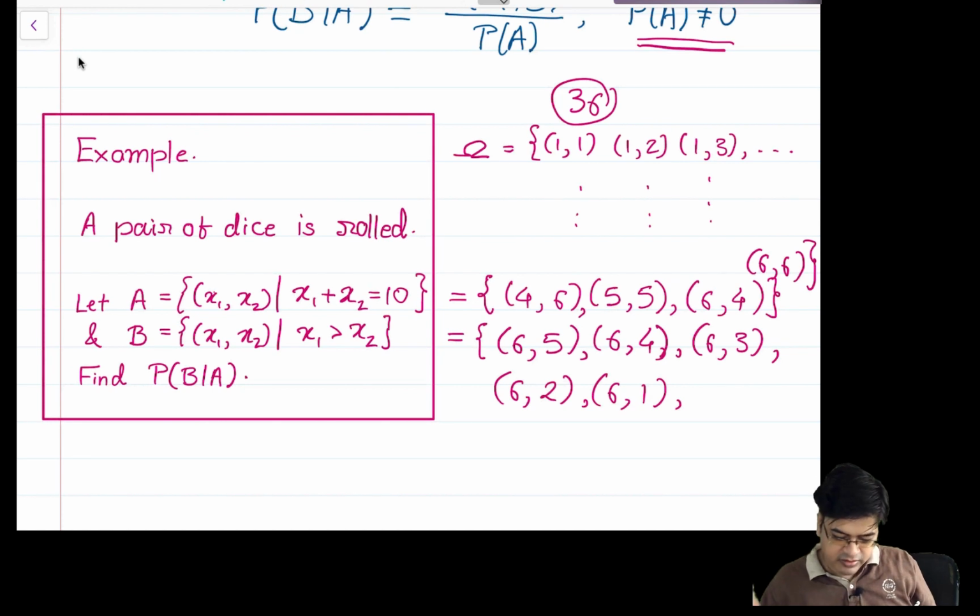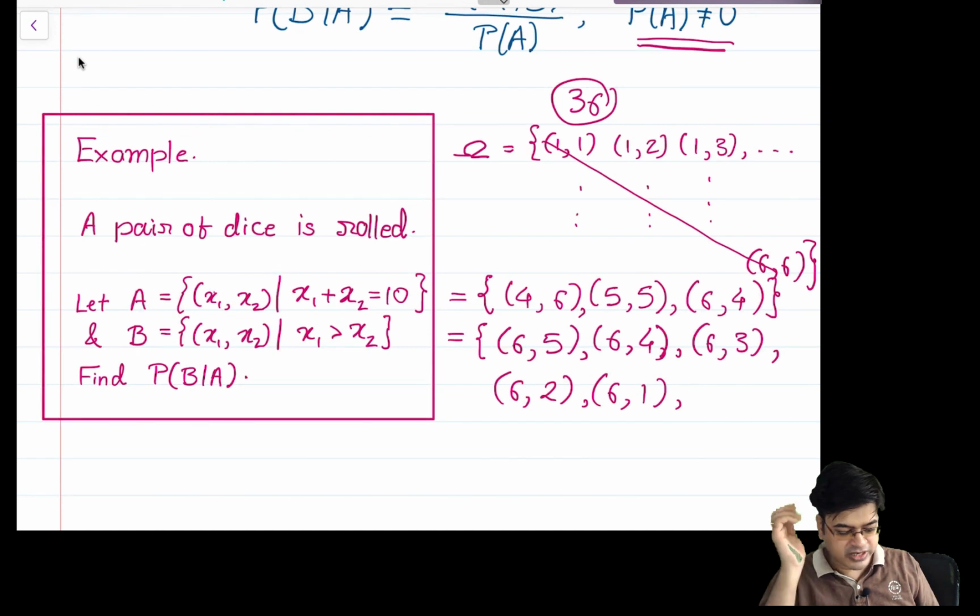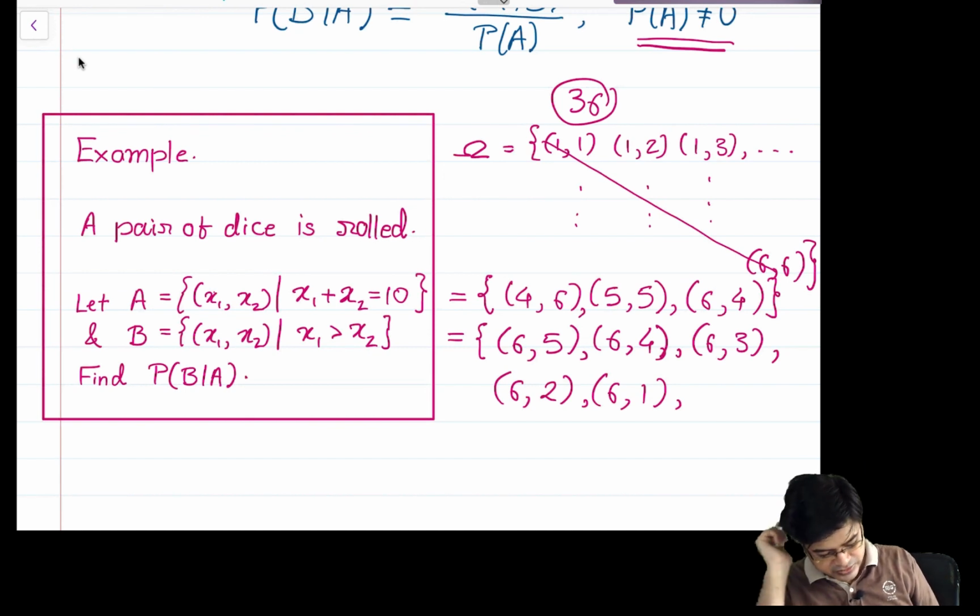Then below 5 5, essentially if you take a diagonal over here, all elements below the diagonal will qualify for x1 greater than x2. How many elements will be there below the diagonal? That is what we have to figure out.